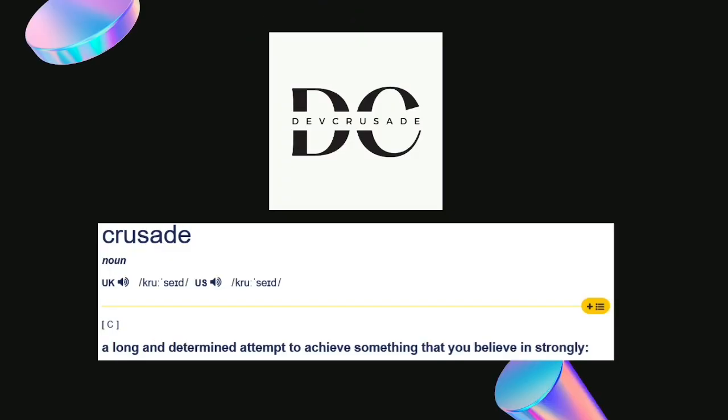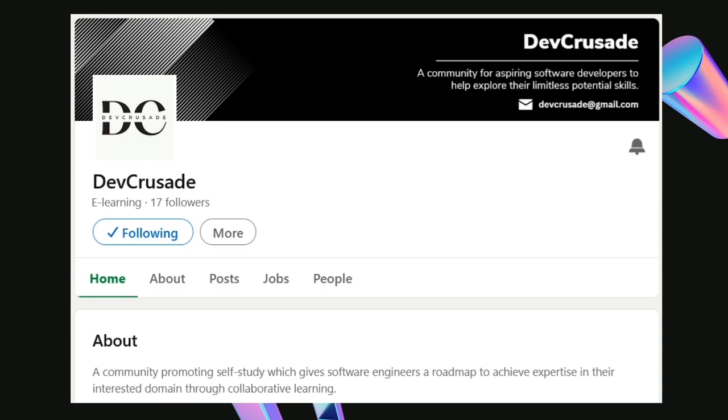Right. So then next one is DevCrusade. This is the name of our community, and today is the commencement day of our community. As this is the first introductory meet, the meaning of the word crusade is a long and determined attempt to achieve something that you believe in strongly. You guys are aspiring developers, and you believe that you want to become full stack developers in future. So that's why I have given the name Dev Crusade. I have also made the LinkedIn page of Dev Crusade. You can follow the page. I will share the link later.